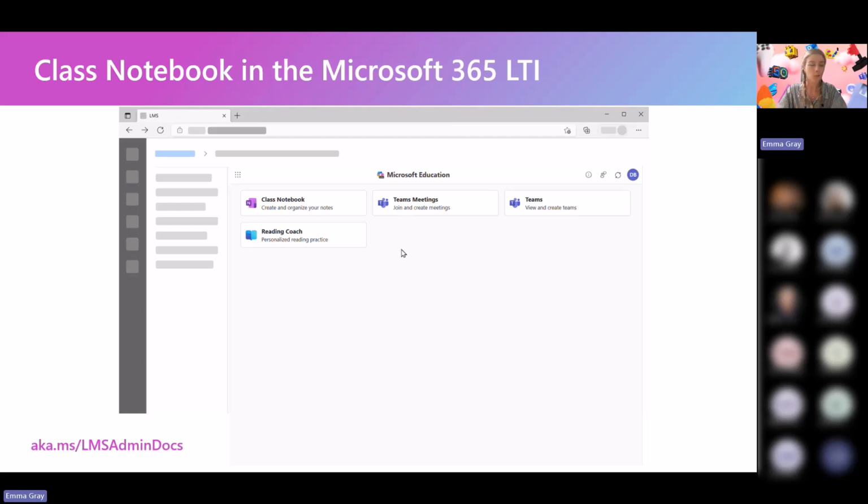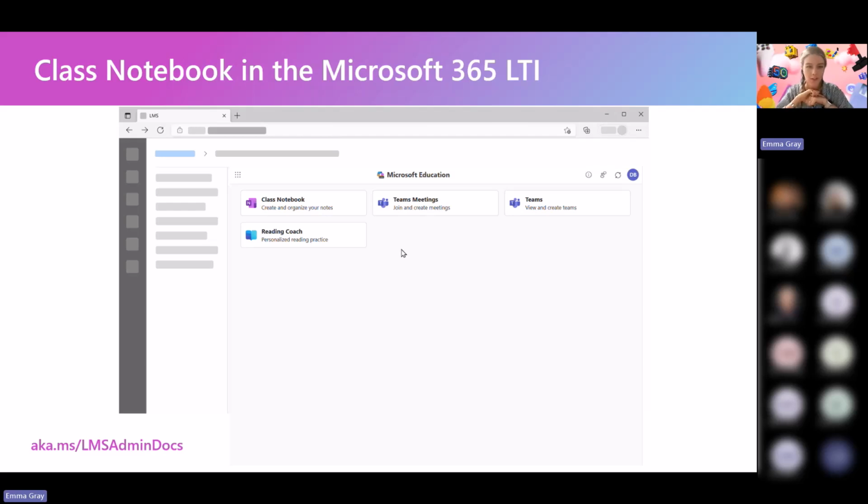Samantha mentioned this, but of course we have Class Notebook in the new Microsoft 365 LTI. So the older OneNote Class Notebook integration still works in your LTI. It's a 1.1 level integration. It no longer automatically syncs the roster from your class. That had to go away, but in this new Microsoft 365 LTI, that feature is back, which means that anyone who's using Class Notebook in any of our LTI 1.3 Advantage compatible learning management systems, which is all of the major ones at this point, you will get live changes in your Class Notebook as students join that class.